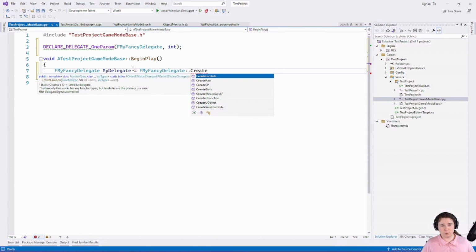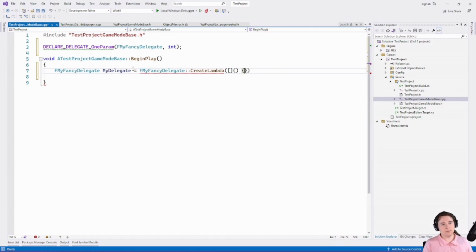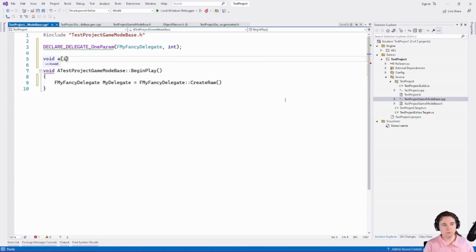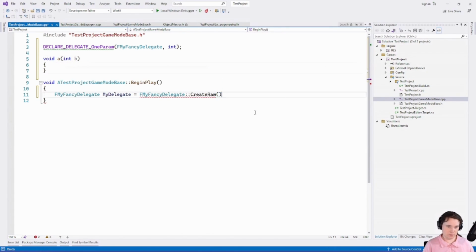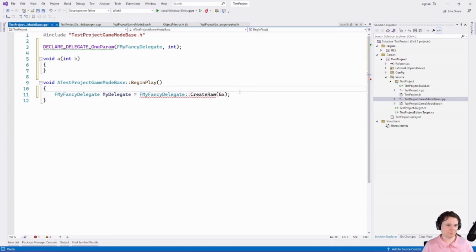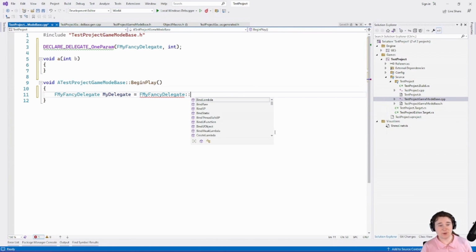You can bind this to a variety of different places. You can bind it to a lambda, which is a C++ lambda. You can bind it to a raw function, which is a raw C++ function up here. I'm pretty sure this is what that is. Oh, whoops, bind to a raw function. That's going to complain about me. I don't really use CreateRaw too much, I'll be honest with you.